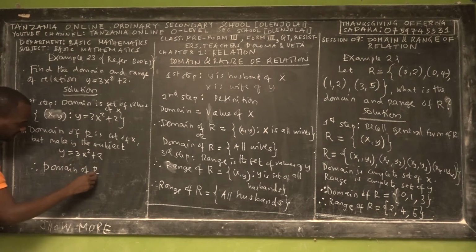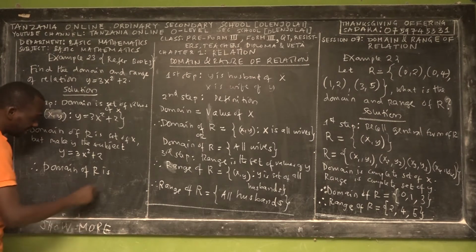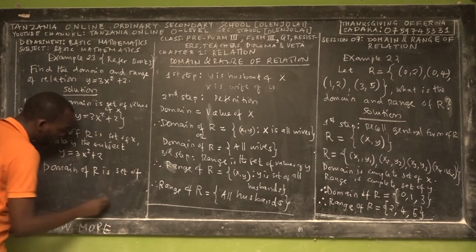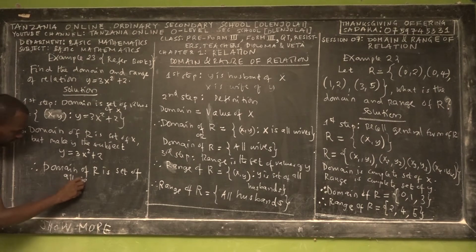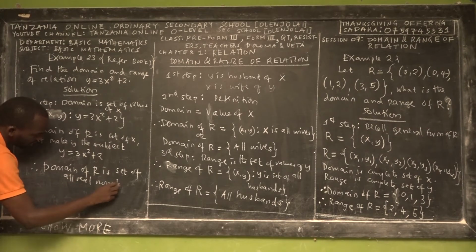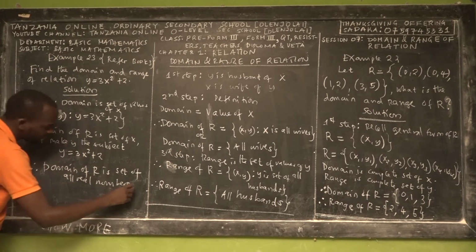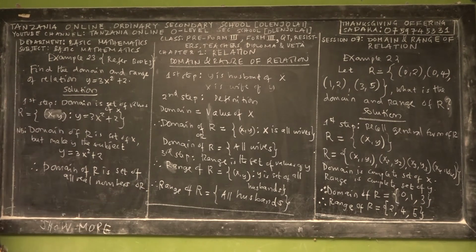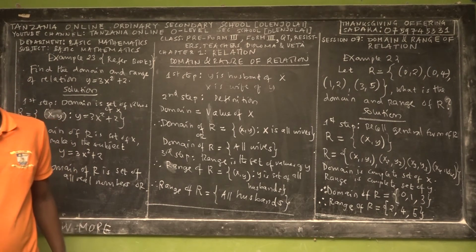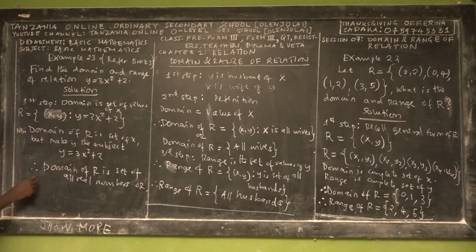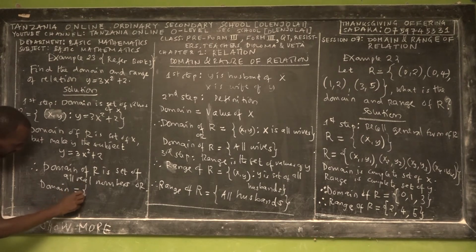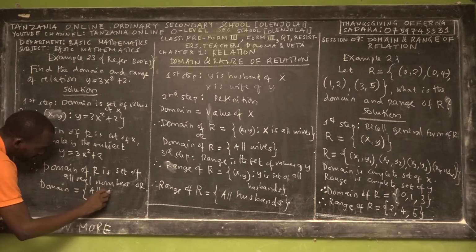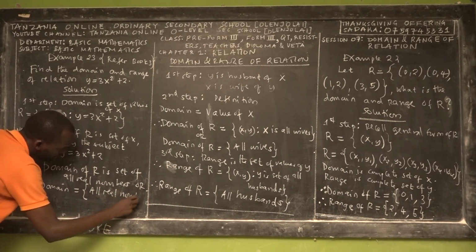the domain of the given relation is what? The domain of the given relation is the set of all real numbers. Or you may write this sentence mathematically: the domain is the set of all real numbers.